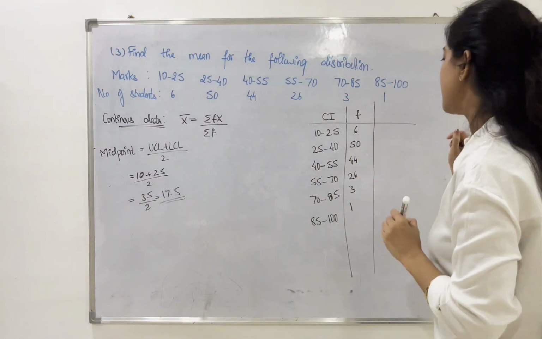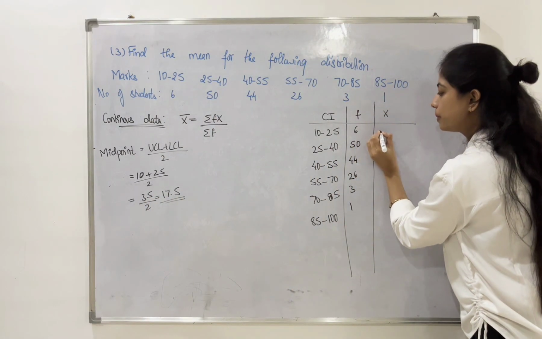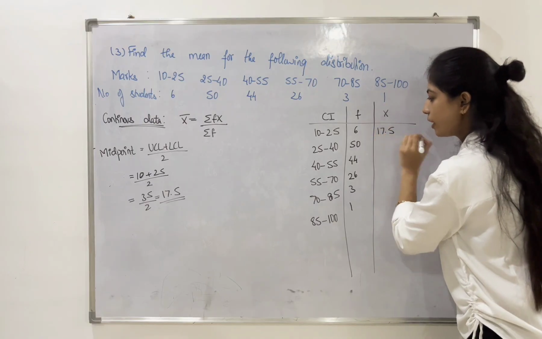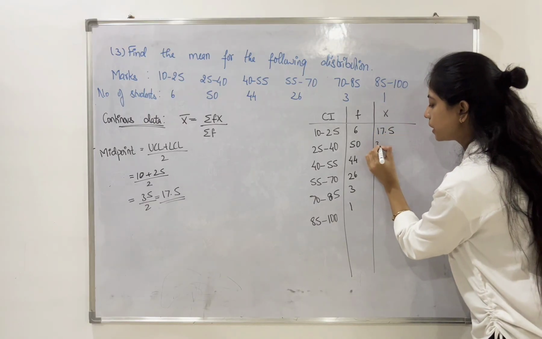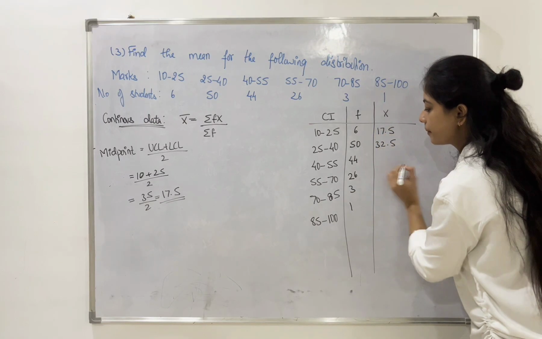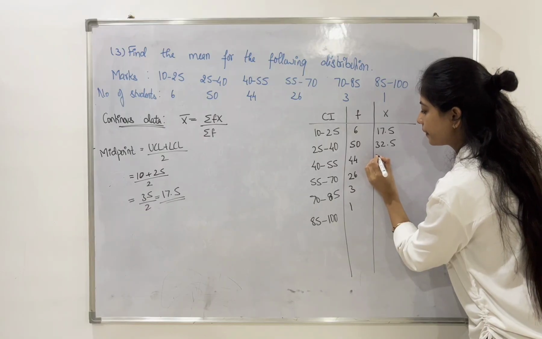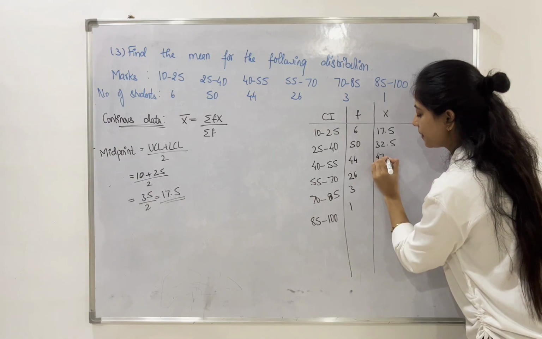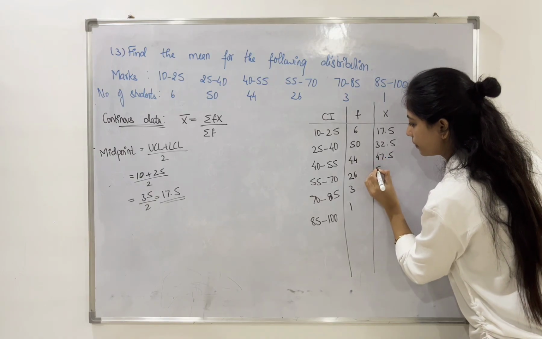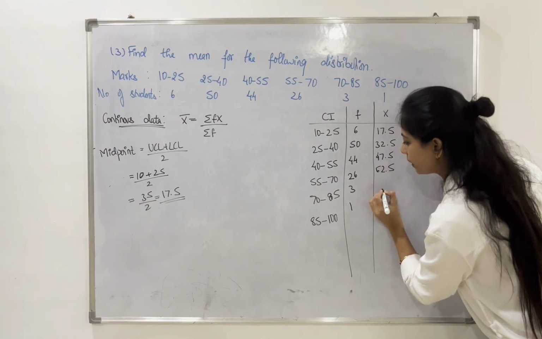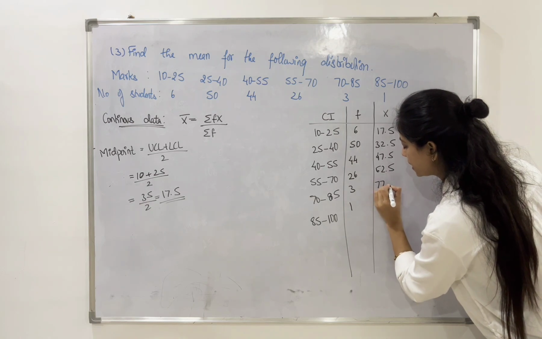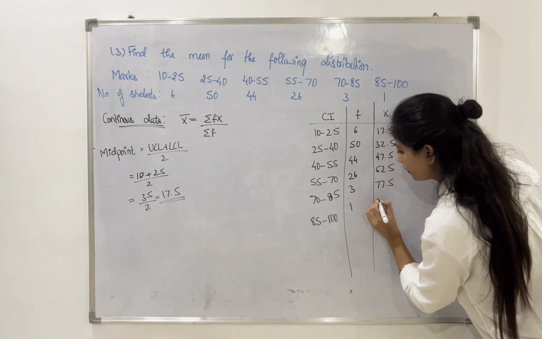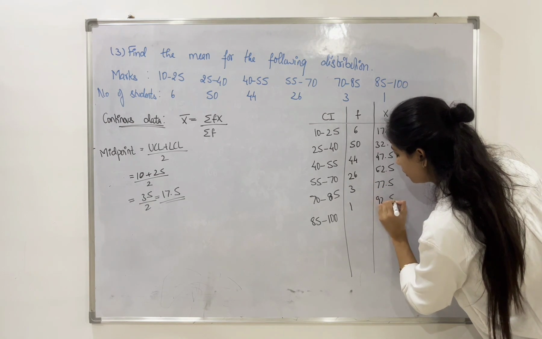So our first x value is going to be 17.5. Next is 32.5, next 47.5, 62.5, 77.5, 92.5.